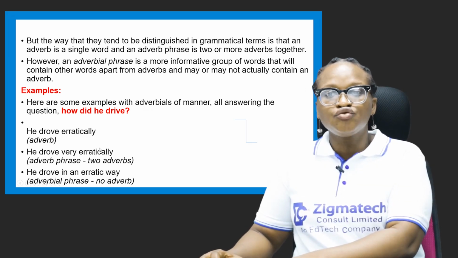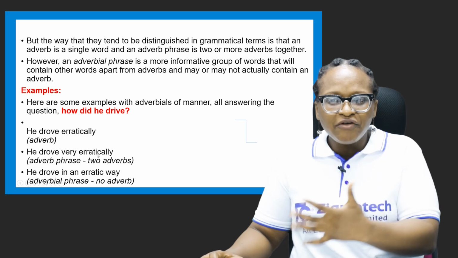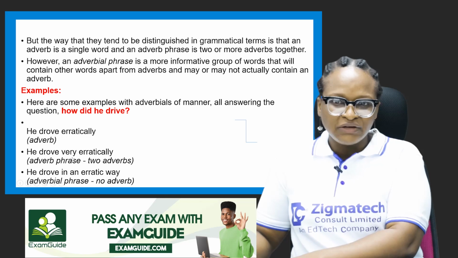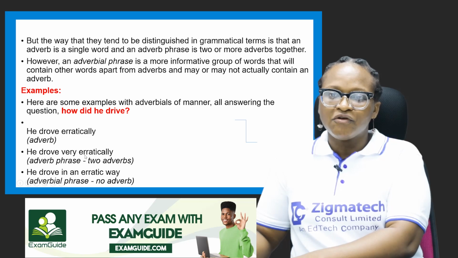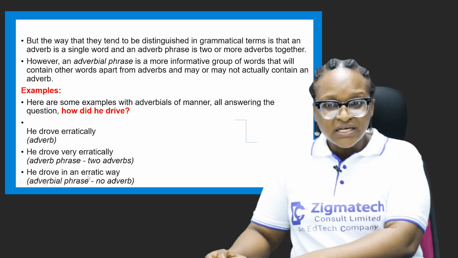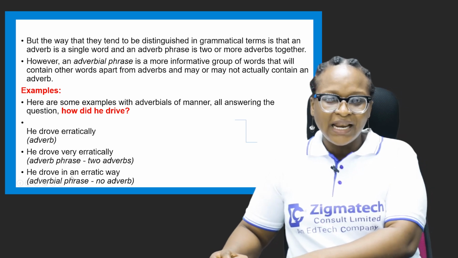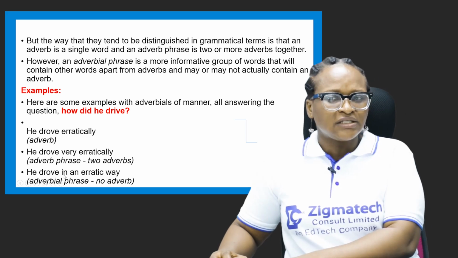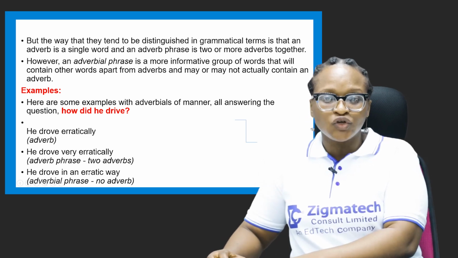Sentence number 2 says he drove very erratically. It tells us how did he drive? Very erratically. So it's an adverb phrase modifying the verb drove. So very erratically is an adverb phrase, not an adverbial phrase. Then finally we have the adverbial phrase. In this last sentence, you would see that we don't have an adverb. I will analyze the sentence and you will see that we don't have an adverb. But from one point of the sentence to another, we can classify that as an adverbial phrase because it tells us how.